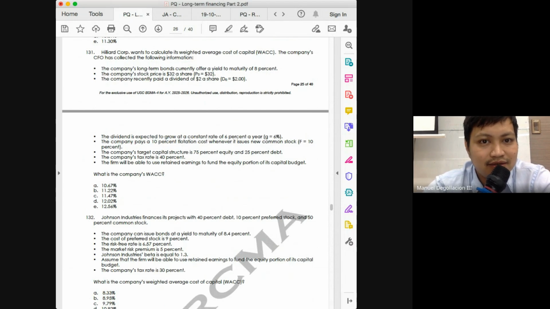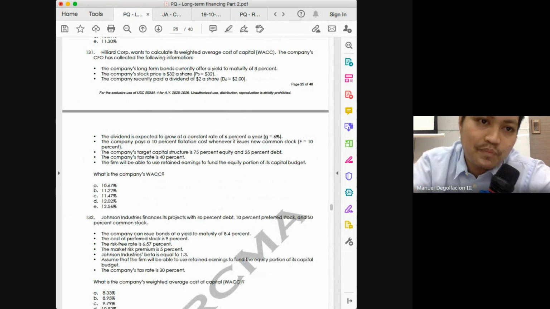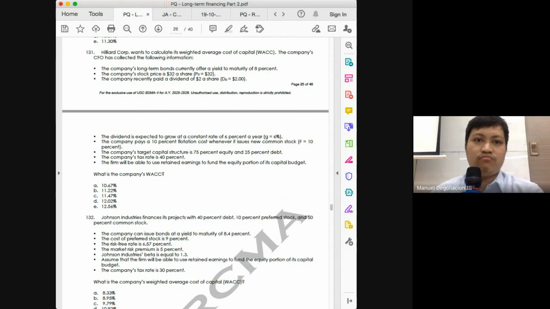Next. Same question. So basically more of a comprehensive problem already. First bullet, the company's long-term bonds currently offer a yield to maturity of 8%. Again, what does this represent? This is our cost of debt.